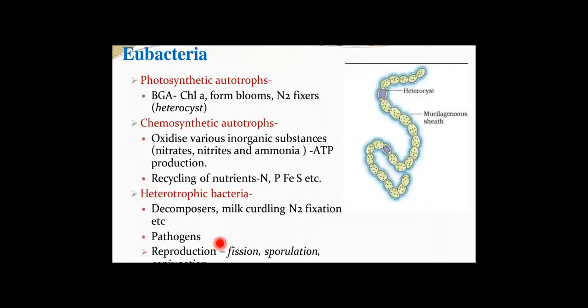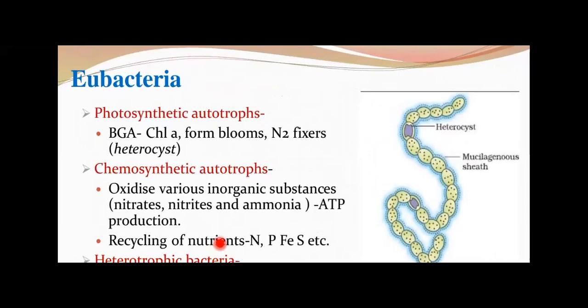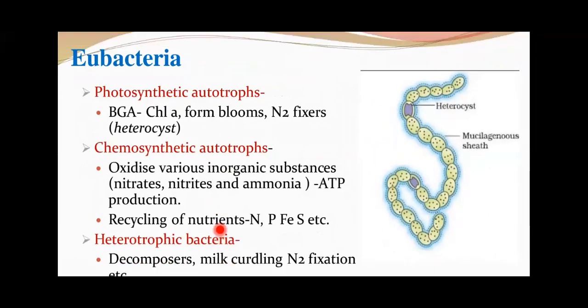Let us now come to the further details of eubacteria. As I said, eubacteria can be divided into two major groups, autotrophs and heterotrophs. Already I have explained. Autotrophs can be photosynthetic autotrophs and chemosynthetic autotrophs.